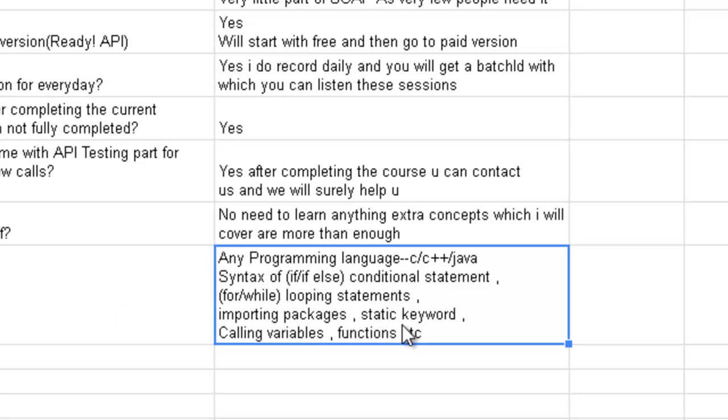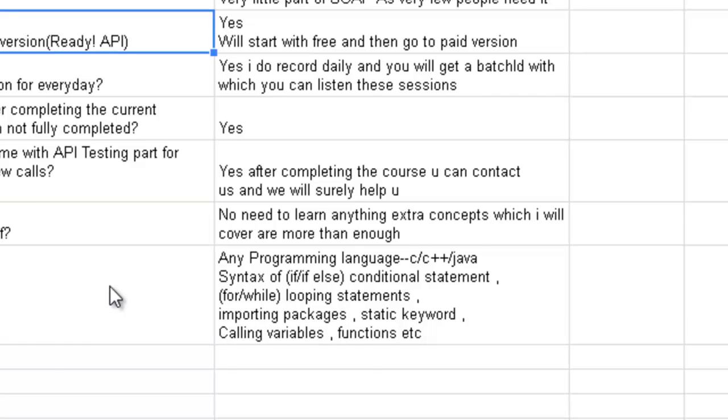And as I said, you just need to know any programming language, if it's C, C++, Java, .NET. The only thing is, you just need to know the concept of conditional statements, the concept of looping, how to import packages, just very basic things. The rest I'll teach you, and you will get to know it in great detail.